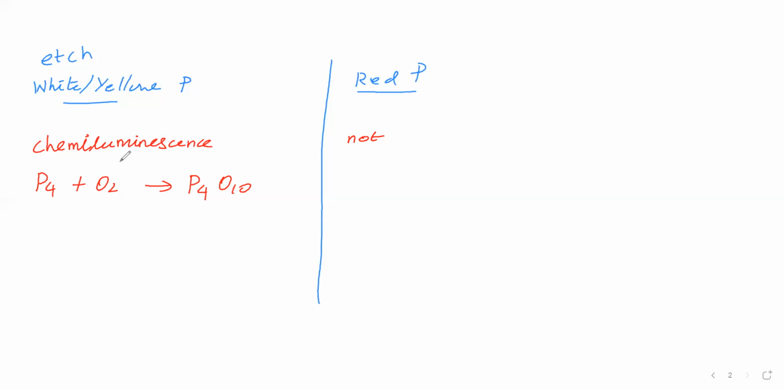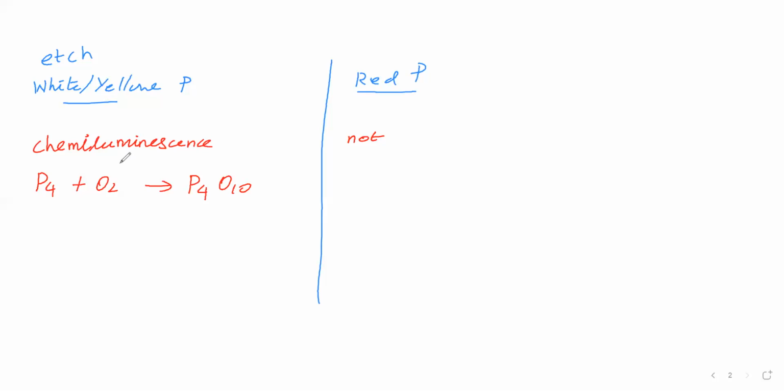That's why, even in a dark room, bones will be visible. Though there is no light, bone will be visible in the dark room. Why? Because bone contains white phosphorus. That white phosphorus undergoes chemiluminescence, that is, it burns with atmospheric air at room temperature. Due to burning, it is emitting light.